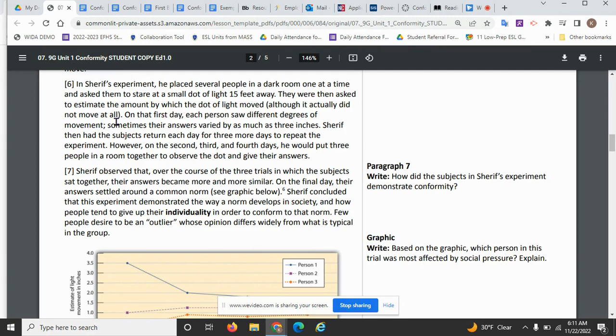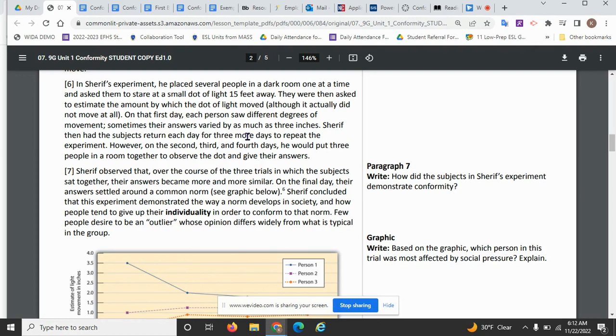So then I keep reading. So on the first day, each person saw different degrees of movement. Sometimes their answers varied by as much as 3 inches. Sharif then had the subjects return each day for 3 more days to repeat the experiment. So now we've got them returning each day for 3 more days. So that's something that has to happen in a sequence.